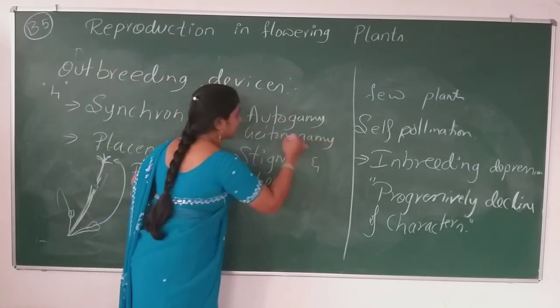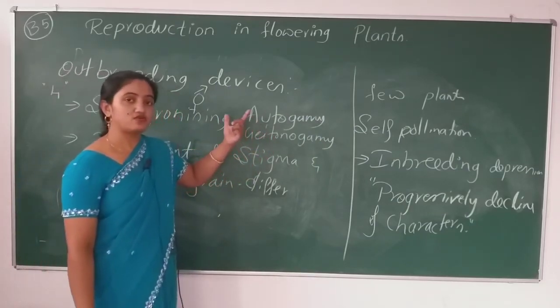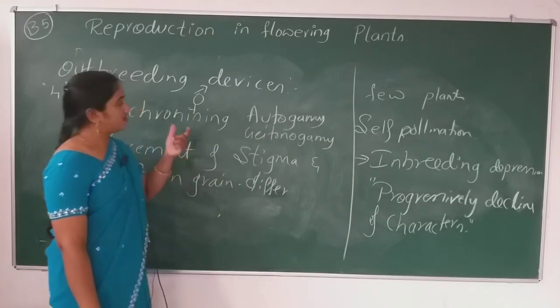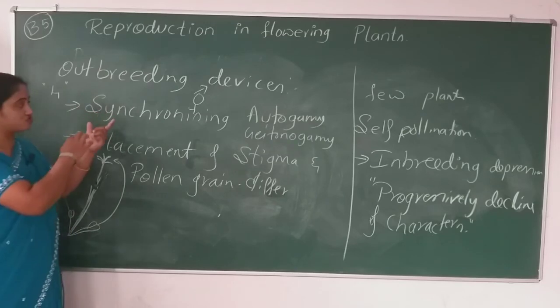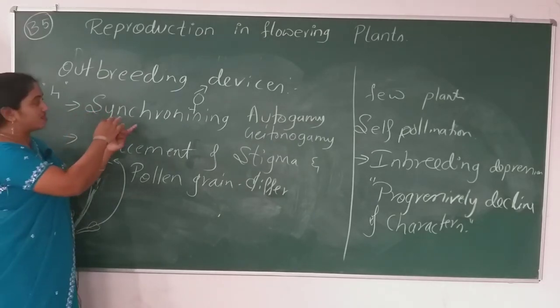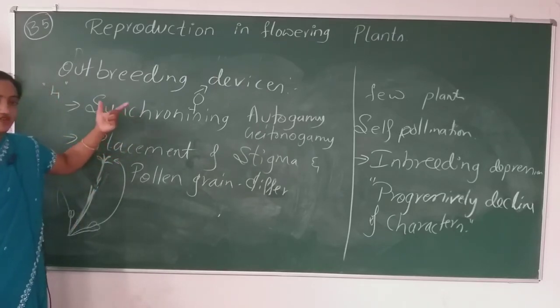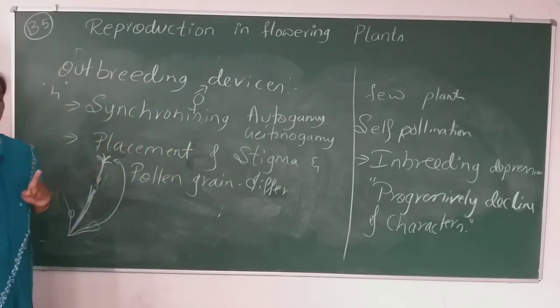Geitonogamy means transfer of pollen grain from one flower to another flower of the same plant. Chances are there, if the pollen grain does not synchronize with the ovary, the pollen grain will dehisce and sit on another flower of the same plant.